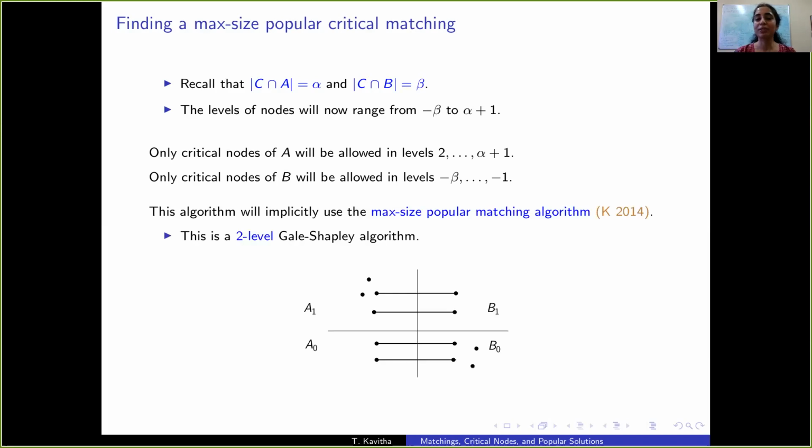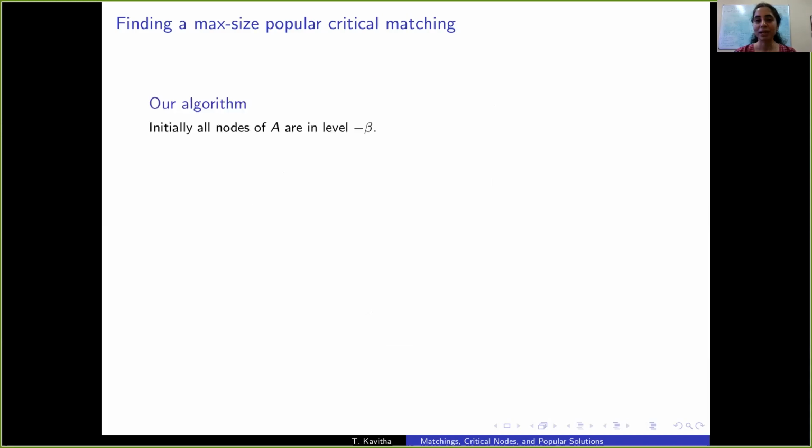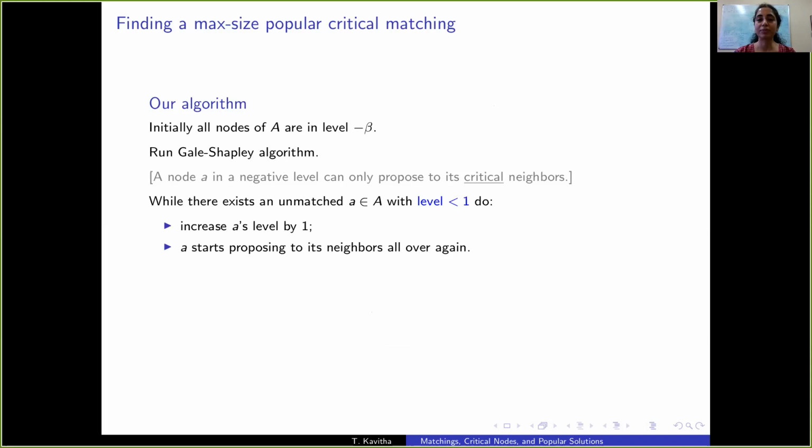So what is happening in levels 0 and 1 is analogous to the max size popular matching algorithm from the same paper in 2014. This is a 2-level Gale-Shapley algorithm, and it has a picture that looks like what is shown here. Let's go through the pseudocode of the algorithm. Initially, all nodes of A are in the lowest level, minus beta. Let's run Gale-Shapley algorithm. It's only critical nodes of B that are allowed in negative levels. So nodes in A can only propose to their critical neighbors in negative levels.